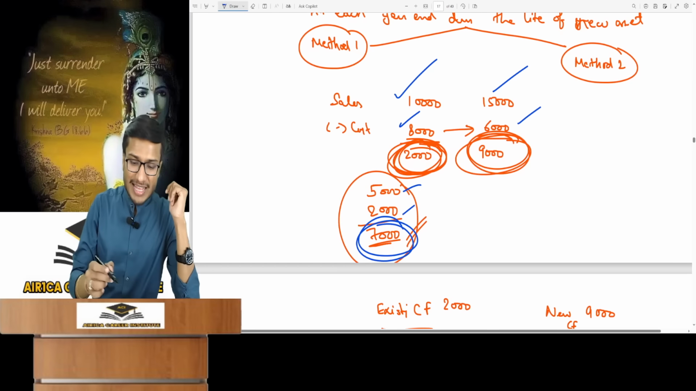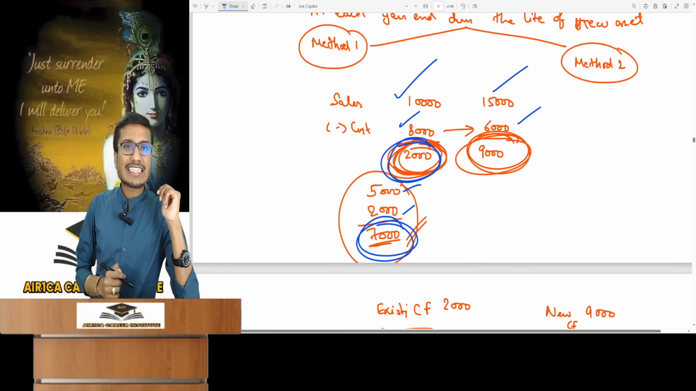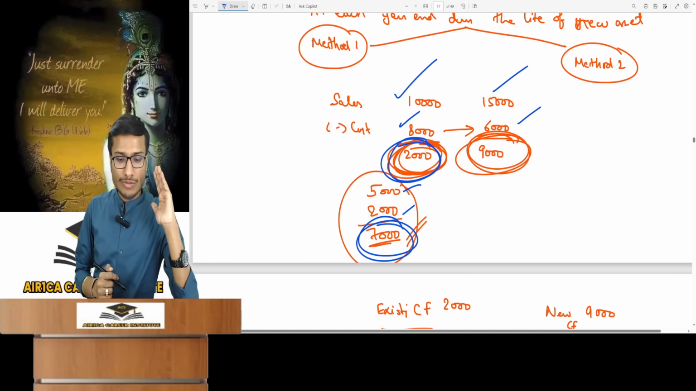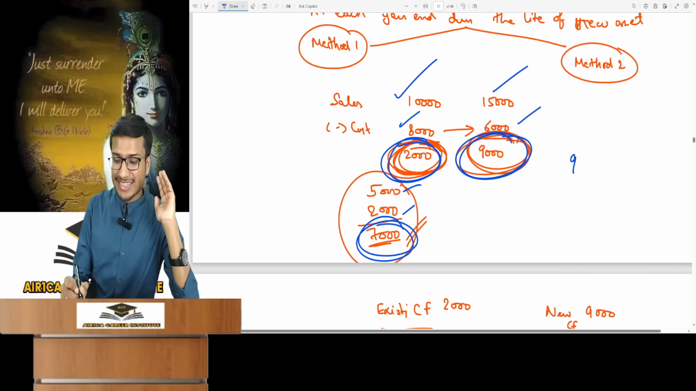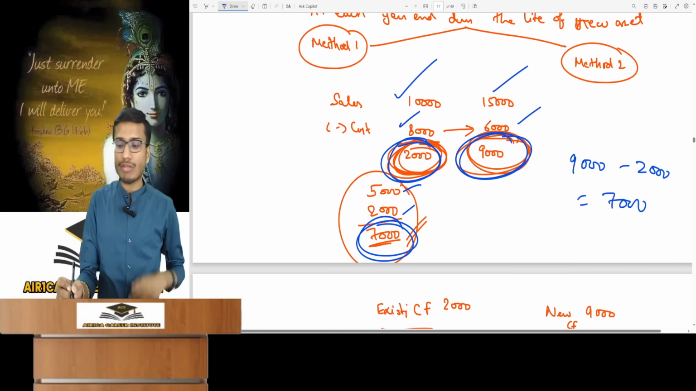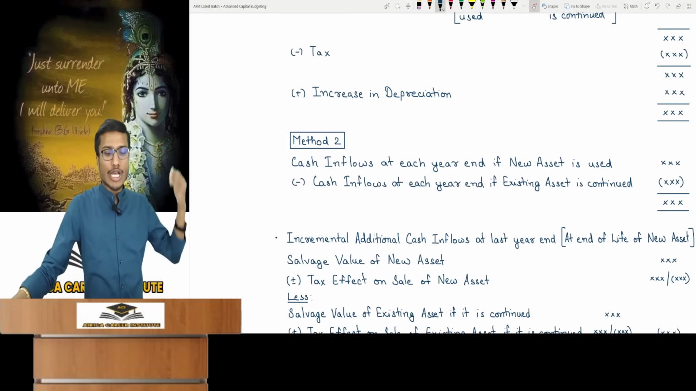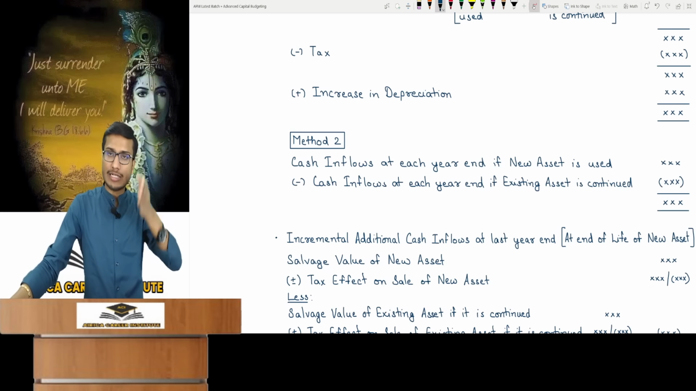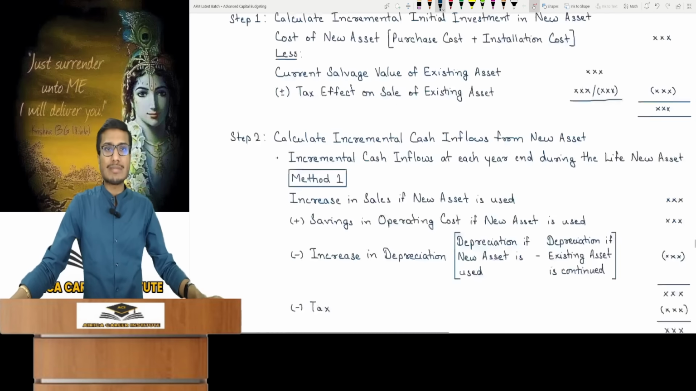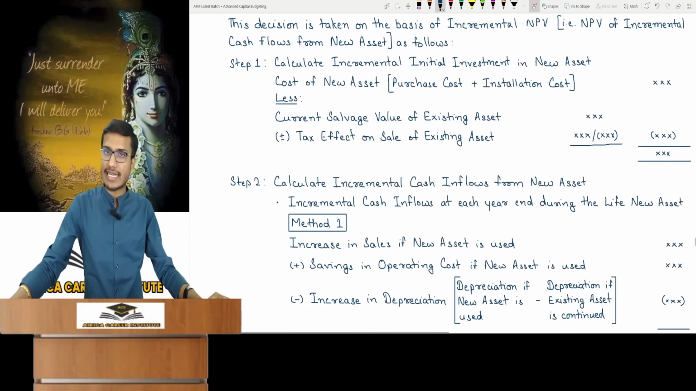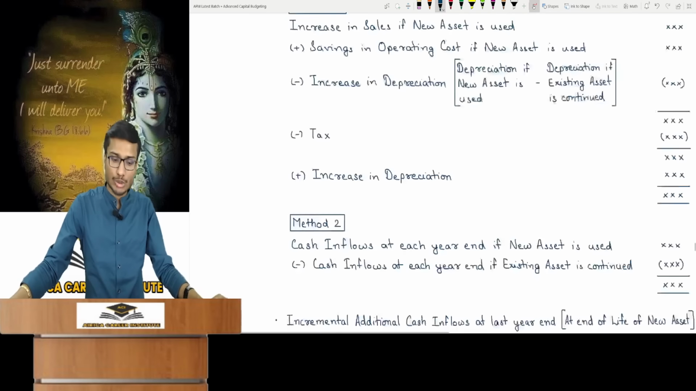Now method 2. In the first case, how much is the total cash flow? 2,000 for the existing asset. And for the new asset, what's the annual cash inflow? 9,000. So 9,000 minus 2,000, 7,000. Any method yields the same answer depending on the question. If the question provides cash inflows for using the new asset and existing one, then this method applies. If the question details sales increases or cost savings, then method 1 is applicable.